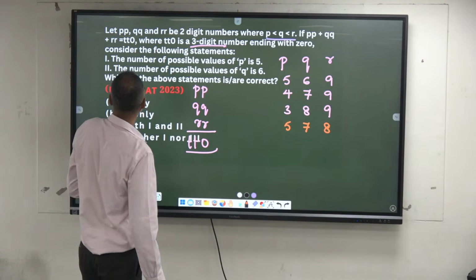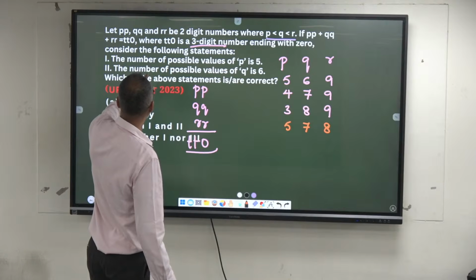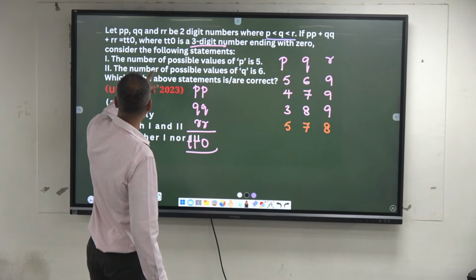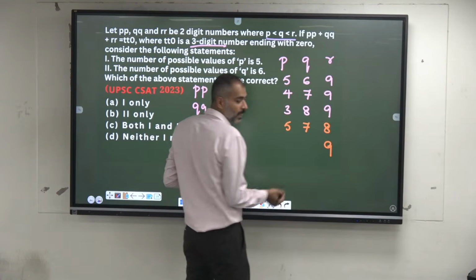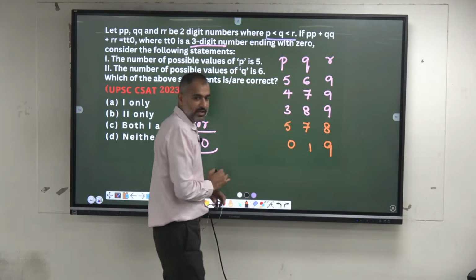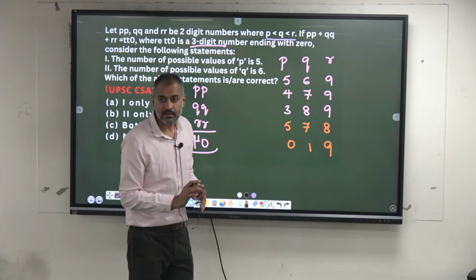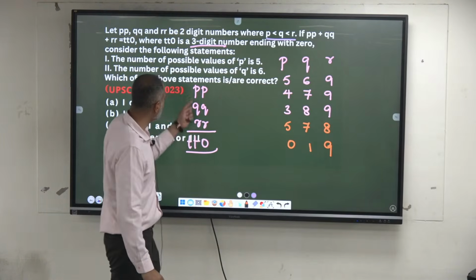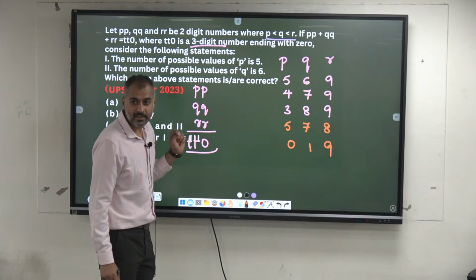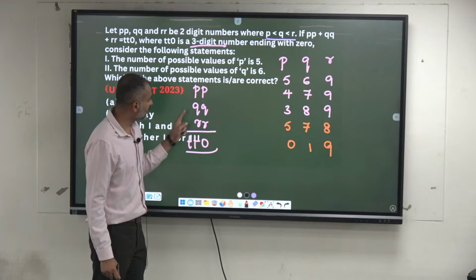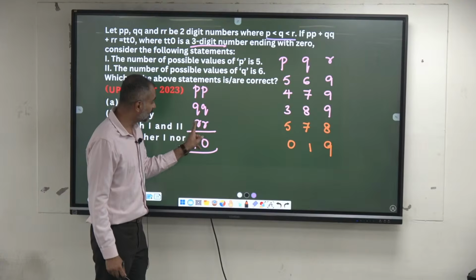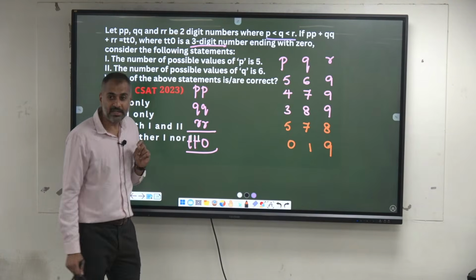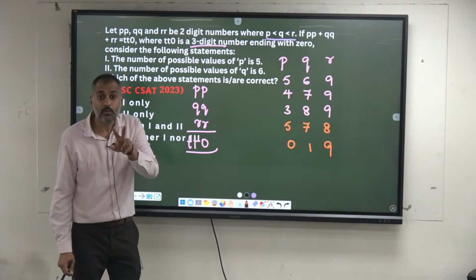Three-digit number ending with 0, where TT is 0. Has he mentioned that anywhere it's non-zero digits there? No. So can I take 9 here? 1 here? 0 here? Possible. If I take P is equal to 0, 0. And if I take Q is equal to 1 and 1, and this is 9 and 9. Is it possible to get a number TT0? Yes. What is it? 110.